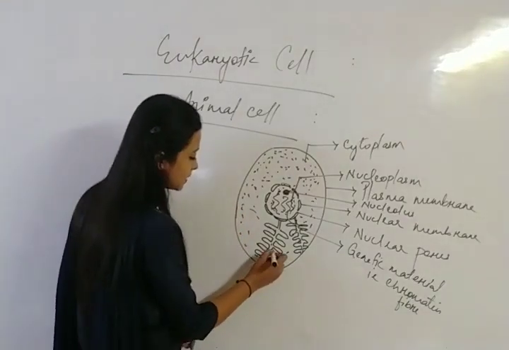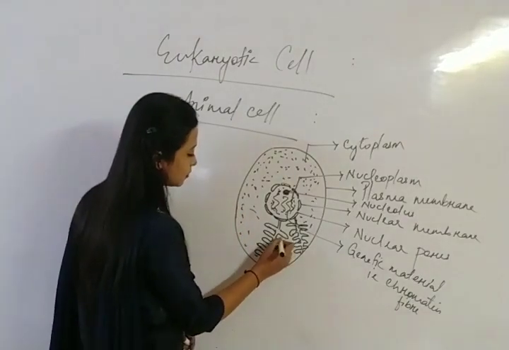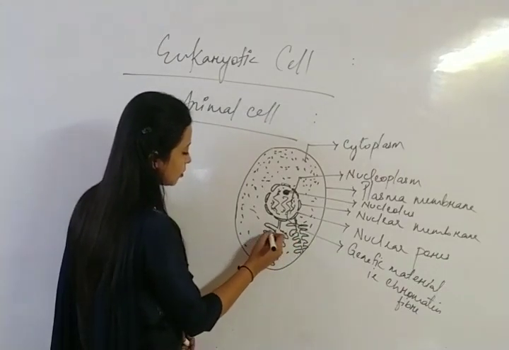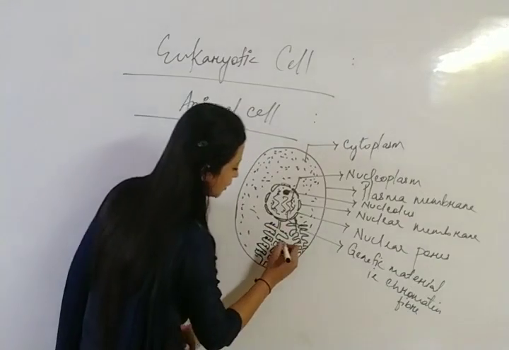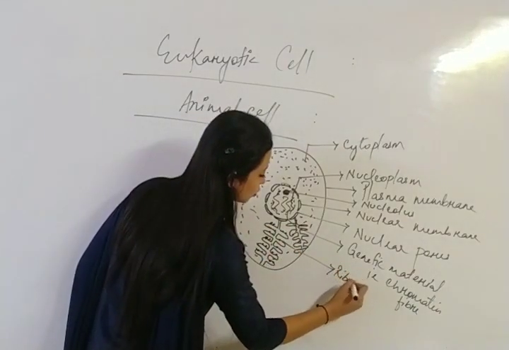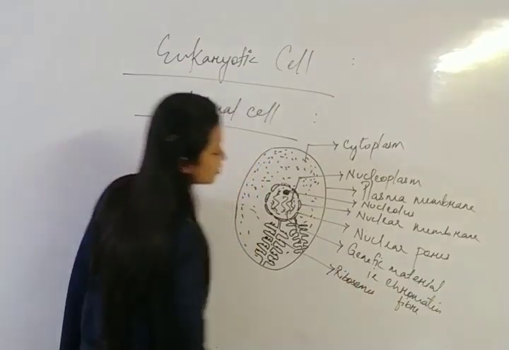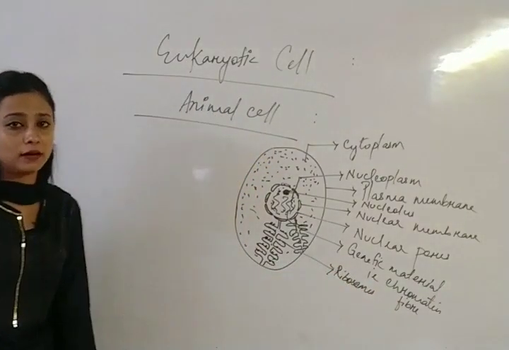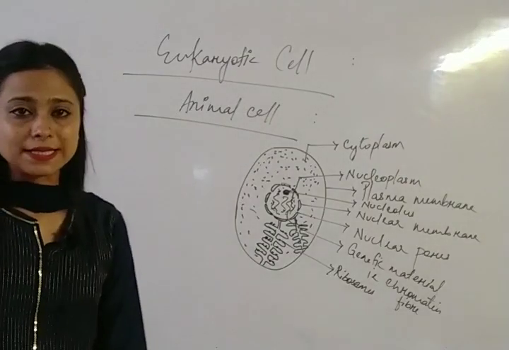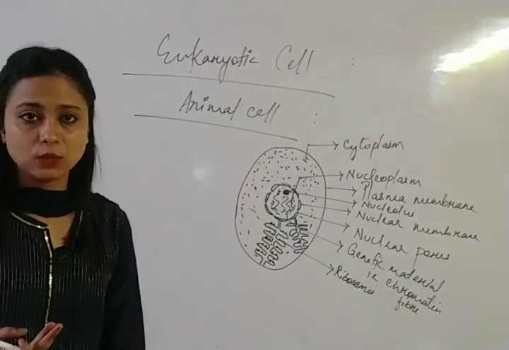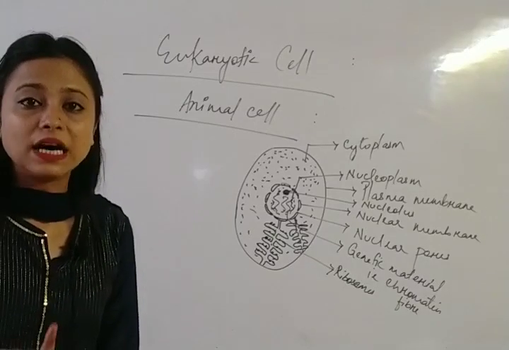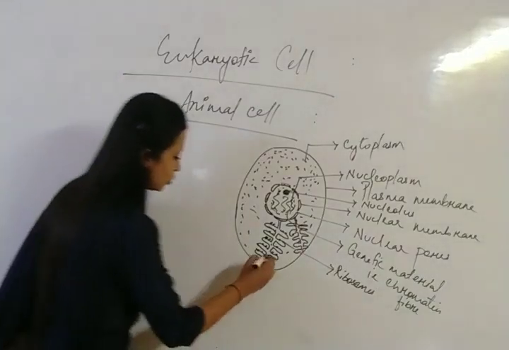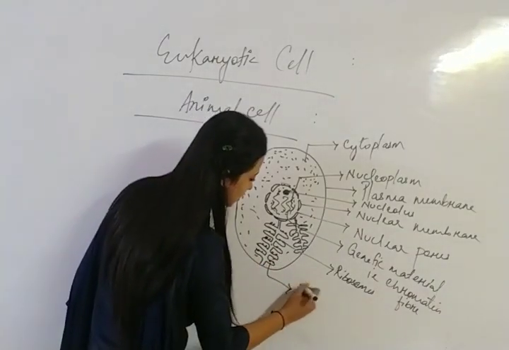So here is the presence of ribosomes. This is the membrane. This is ribosome. Clear? These all are ribosomes. And if ribosomes are present in the endoplasmic reticulum, then it is known as rough endoplasmic reticulum. Okay, remember. So it is known as rough endoplasmic reticulum.